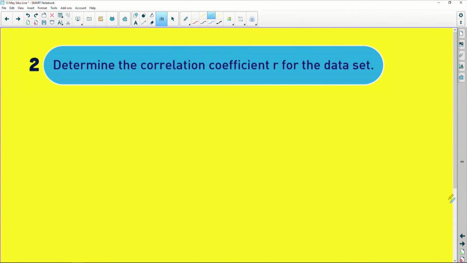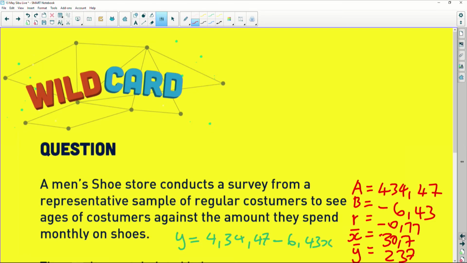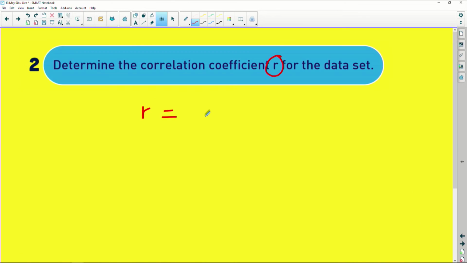We're going to go to the second part of this question. It is asking us to determine the correlation coefficient R. Like I said, the correlation coefficient R is already worked out in this question. So your R value is simply what we found in the previous step. You don't need to recalculate it. If you look there from my 7 parameters, there's my R, negative 0.77. I'm just going to write it here, negative 0.77. Question done, quickly, just in a few seconds.